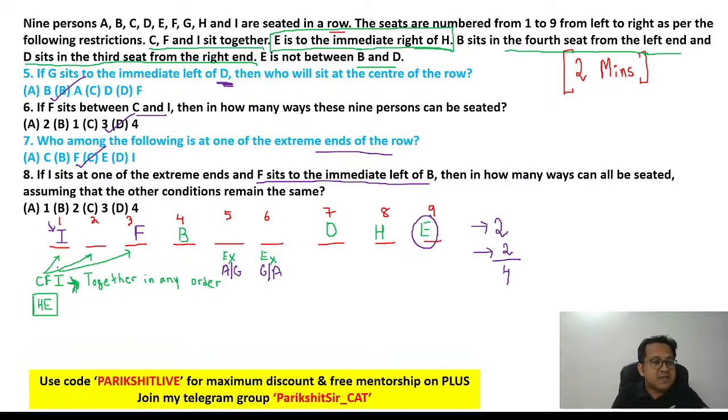Now think about it. CFI are together. You know I, you know F. So the only possibility is C will go at 2 because CFI are together. Question is, how many ways can they be seated? Simple. I only don't know 5 and 6. So there are two possibilities. AG or GA. One possibility is 5 and 6 may be AG. Another possibility is 5 and 6 may be GA. Answer is option B.